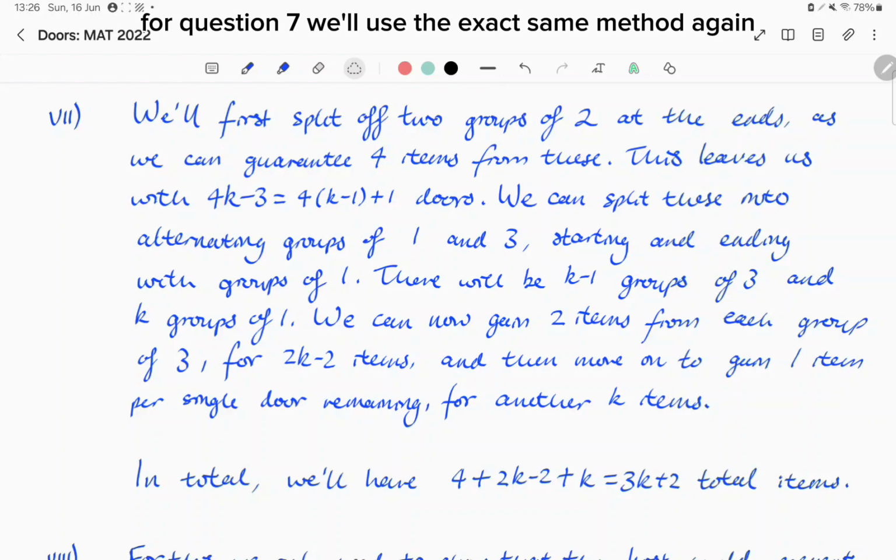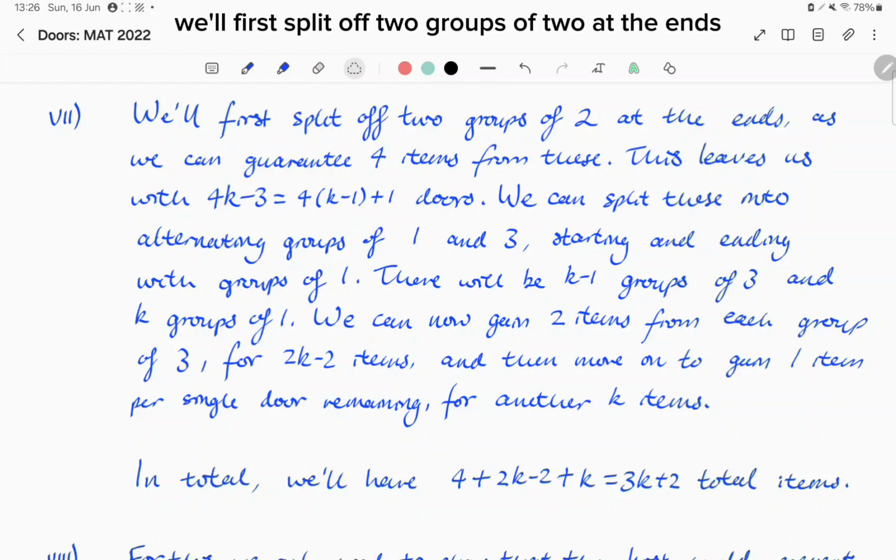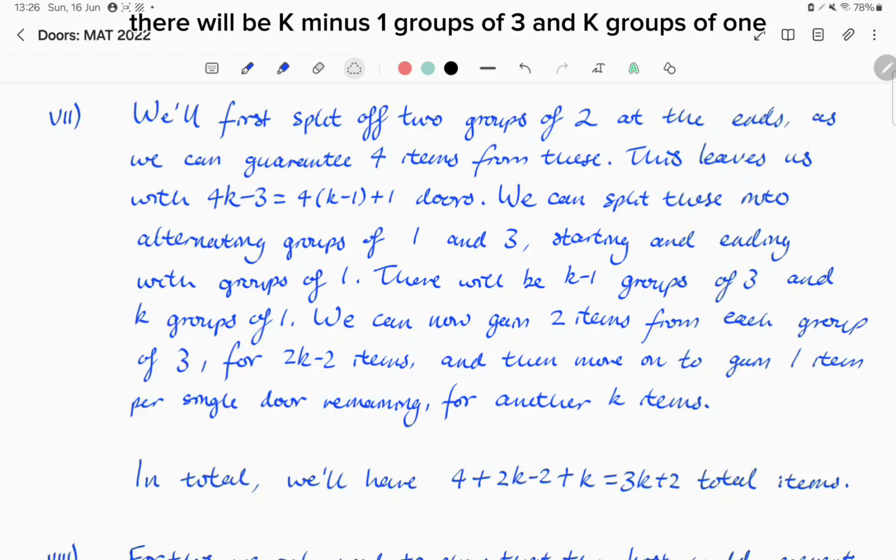For question 7, we'll use the exact same method again. We'll first split off 2 groups of 2 at the ends, as we can guarantee 4 items from these. This leaves us with 4k minus 3 equals 4 of k minus 1 plus 1 doors. We can split these into alternating groups of 1 and 3, starting and ending with groups of 1. There will be k minus 1 groups of 3 and k groups of 1.